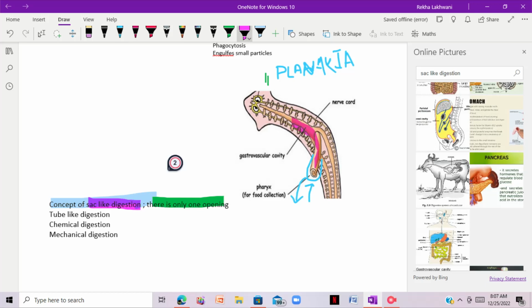Now another term we have is tube-like digestion. Now what does that mean? Basically these are higher living organisms like we are. Let me show you. Okay, this is a human being basically. Here we have the picture.